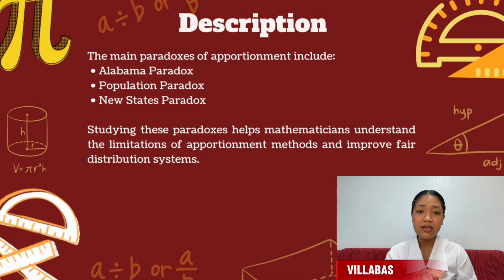The population paradox is where group A can lose an item to group B, even though the rate of growth of the population of group A is greater than group B. And the new states paradox is the addition of a new group with a corresponding increase in the number of available items. It can cause a change in apportionment of items among the other groups. Understanding these paradoxes is important because they reveal the limitations of certain apportionment methods. By studying them, mathematicians and policymakers can better understand how to distribute resources or represent more fairly.